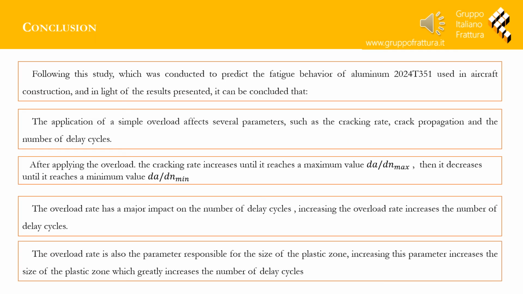The application of a simple overload affects several parameters. The overload rate has a major impact on the number of delay cycles. Increasing the overload rate increases the number of delay cycles. The overload rate is also the parameter responsible for the size of the plastic zone.